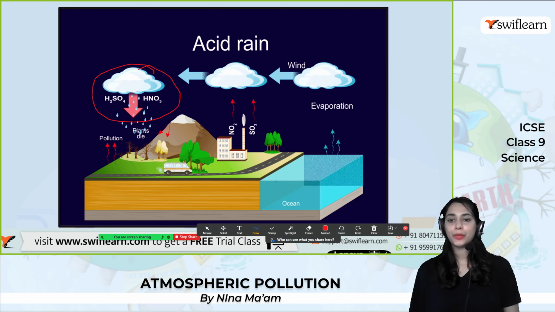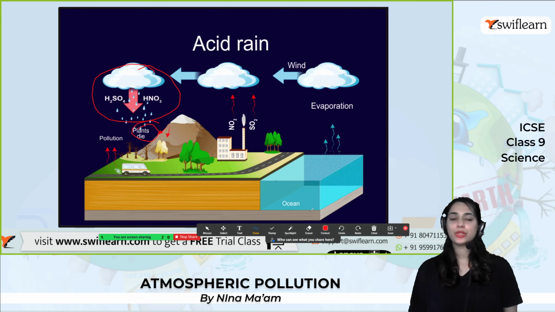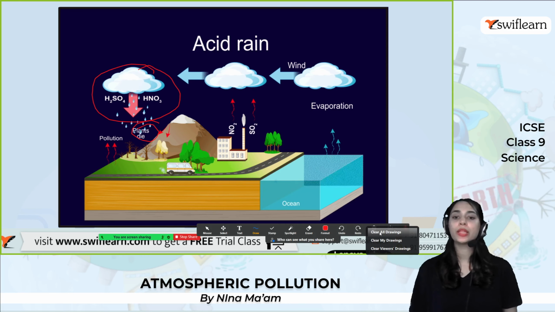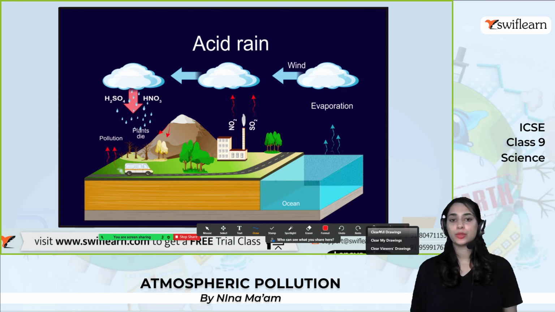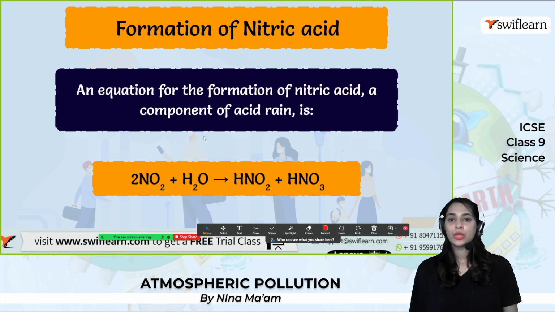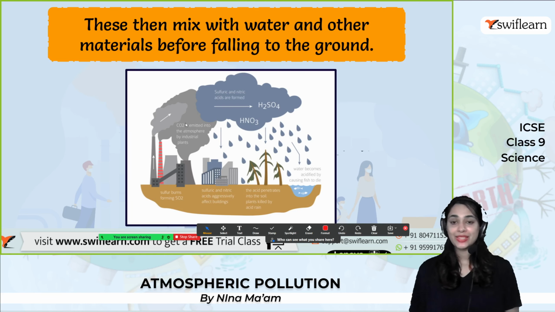So what will happen? The plants will die, right? It is not good for the soil, it is really harmful for the soil, for the plants, and for the human beings and animals, and so on. Alright. So now let's know about the acid rain more.